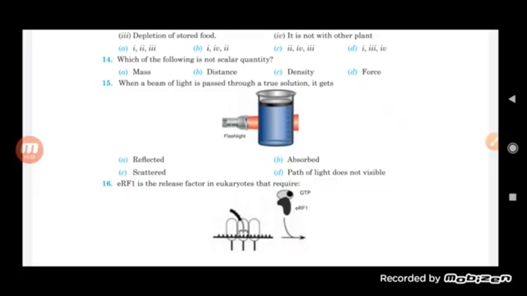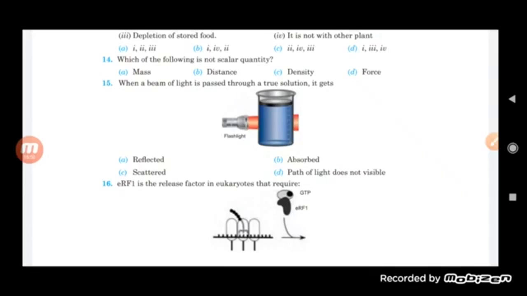Now see here, one more thing, students. It is true that when a beam of light passes through a solution, it scatters the light. But here we must know the difference. That basically happens in a colloidal solution or a suspension. But in case of a true solution, the particle size is really very small. They are very small in size, so they do not scatter.